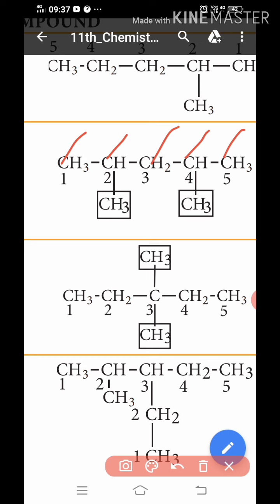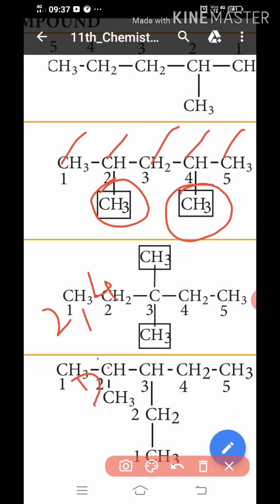The first long chain formation includes CH3 CH, CH2, CH, CH3. The second place has a methyl group and the fourth place has a methyl group. So the IUPAC name is 2,4-dimethyl pentane.